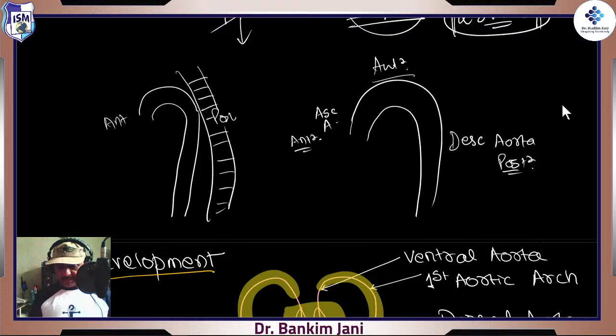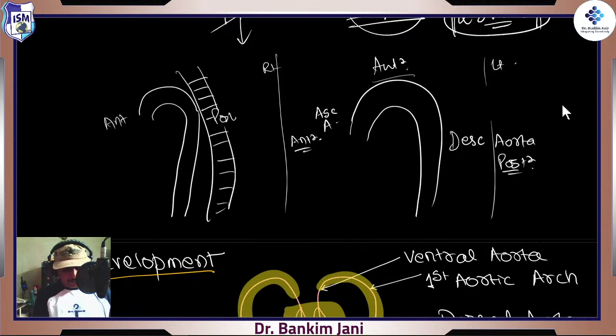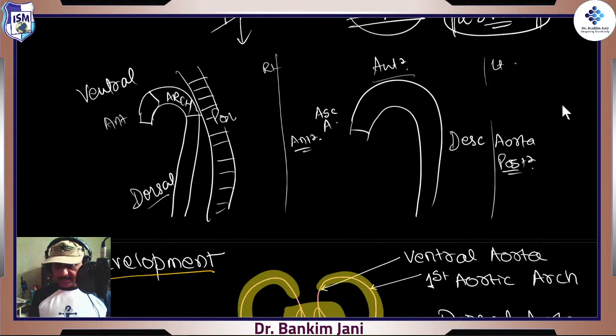And over here this is anterior, so that's our right and left. Okay, so this is the importance. So our initial part is called the ventral part, and the descending aorta is called the dorsal or posterior part, and in between is our arch. Same way here, ascending, and that's how they are divided.